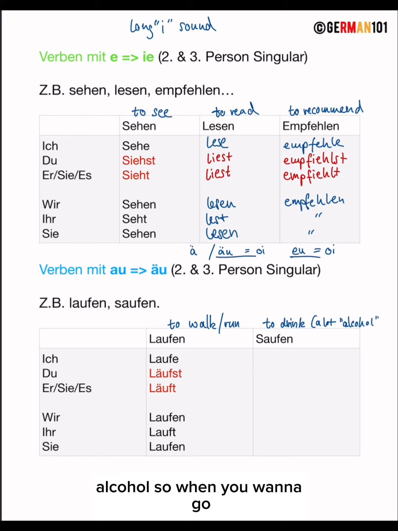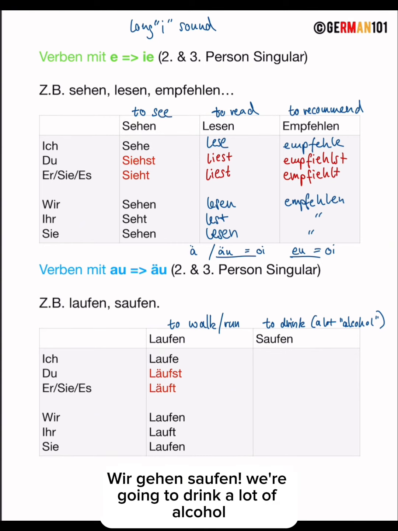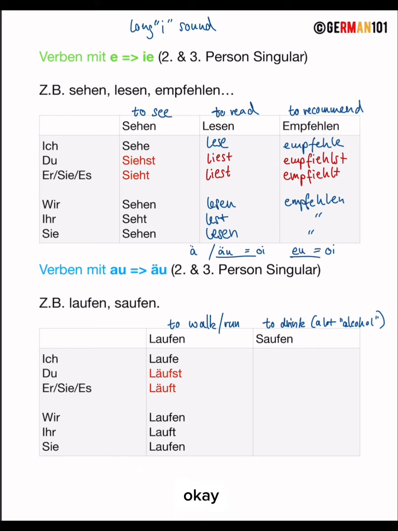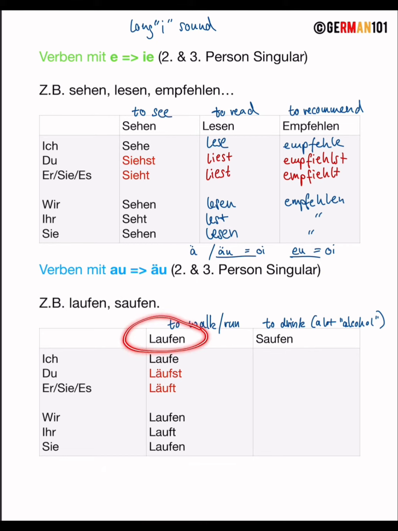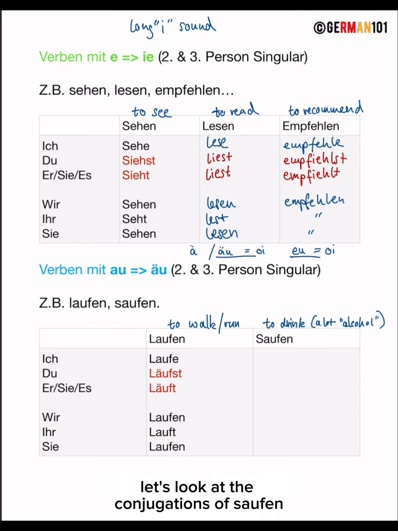So when you want to go out and drink with your friends, you say, oh, wir gehen saufen. We're going to drink a lot of alcohol. Saufen. Okay, now let's look at the conjugations of the verb laufen here. Ich laufe. Du läufst. Er, sie, es läuft. Wir laufen, ihr lauft, sie laufen. The rest stays normal. Now let's look at the conjugations of saufen.